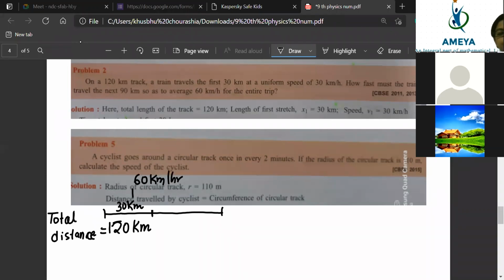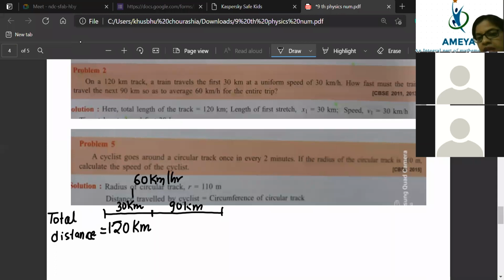For the remaining 90 kilometer, how fast must the train travel the next 90 kilometers so that the average speed for the entire trip will be 60 kilometer per hour?